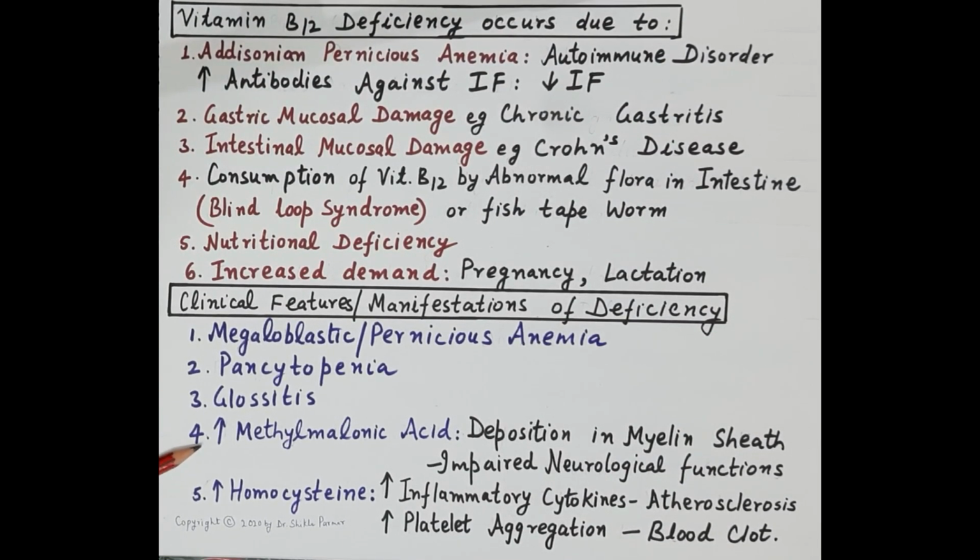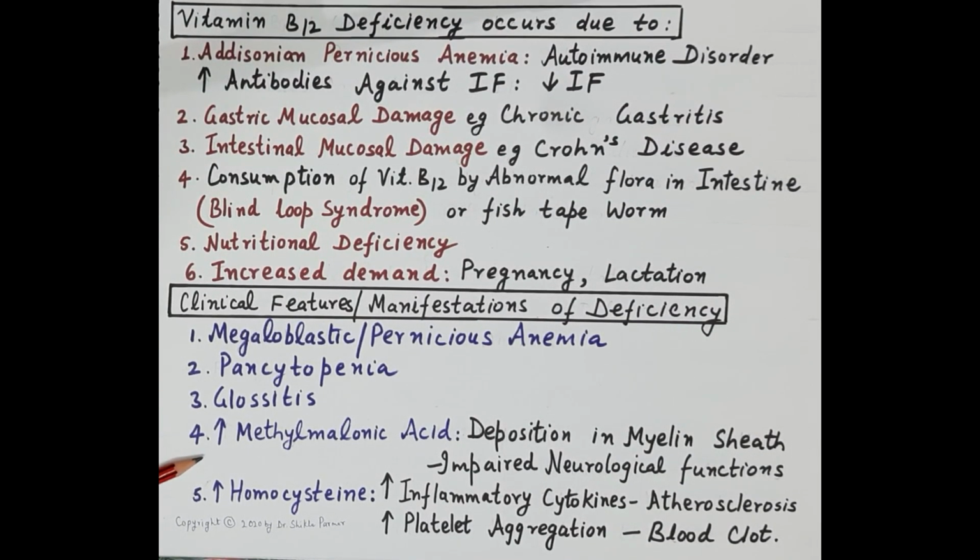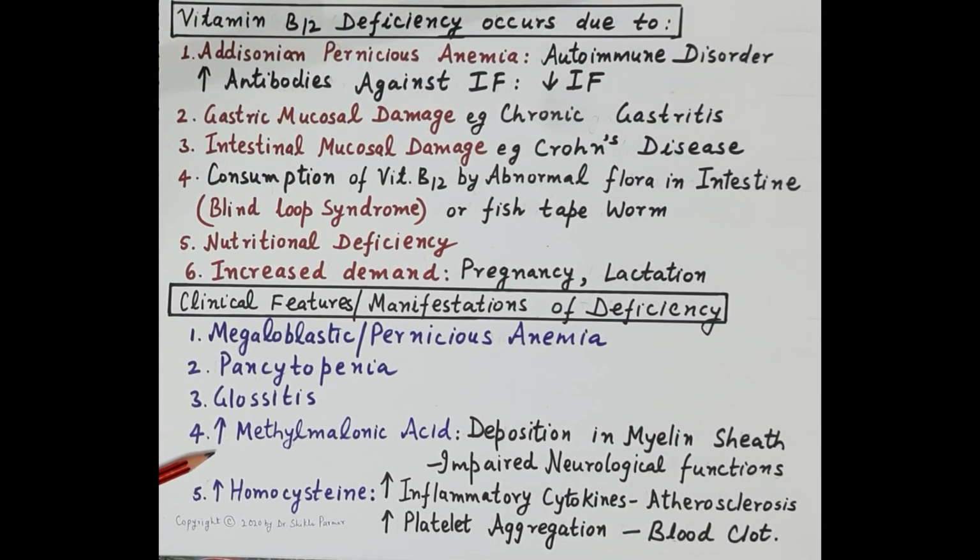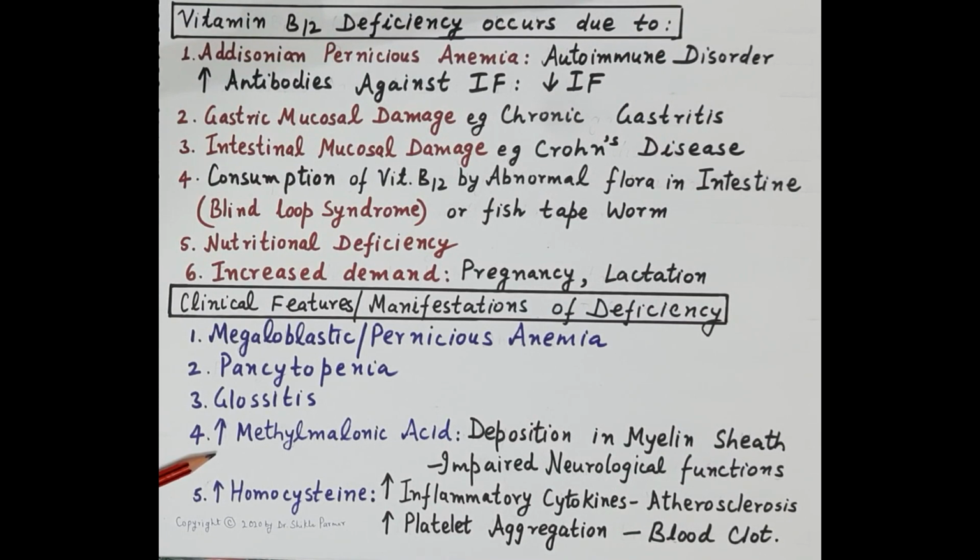This we have already discussed during the physiological actions of vitamin B12. Deficiency of vitamin B12 increases the levels of methylmalonic acid, and increased methylmalonic acid deposits in the myelin sheath, and this causes impaired neurological functions.